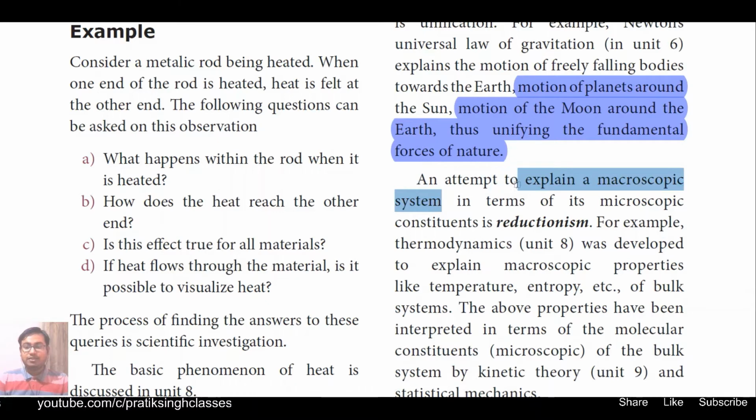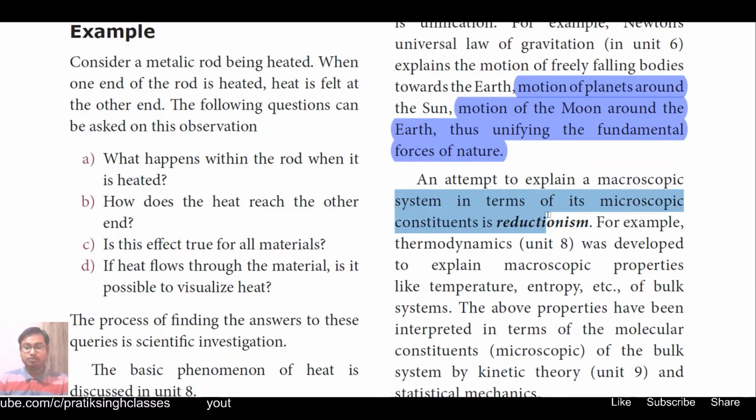An attempt to explain a macroscopic system in terms of its microscopic constituents is called reductionism. Means how we can make the things fundamental and very small and correlate them to the different natural phenomena.